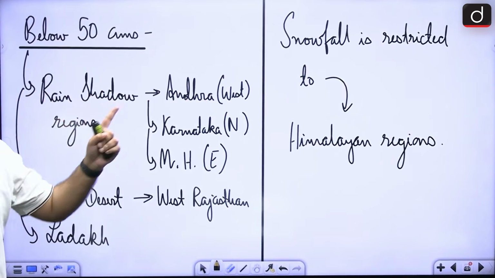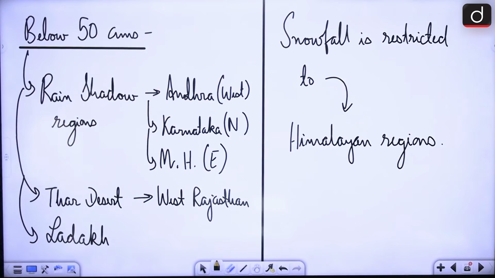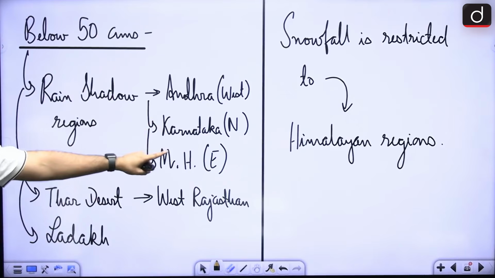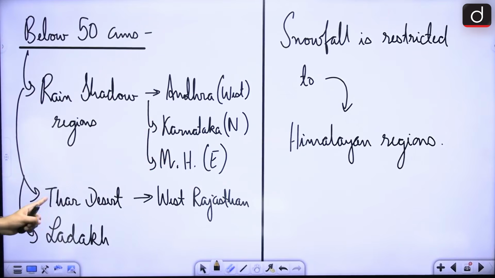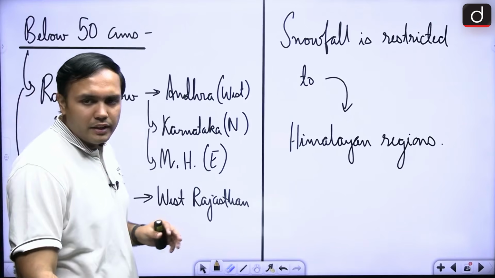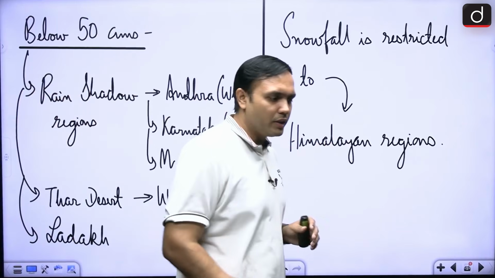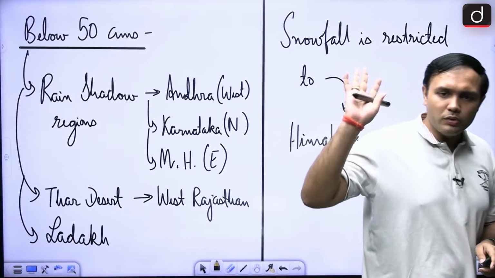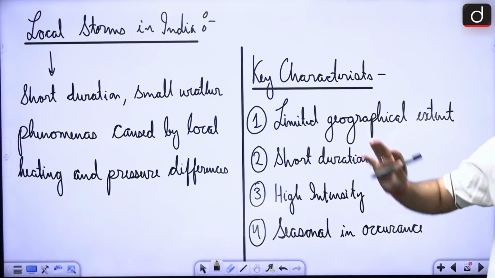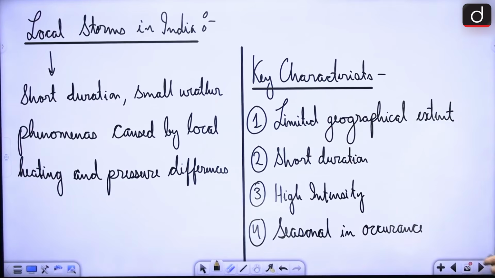It is the rain shadow region of Western Andhra, Northern Karnataka and Eastern Maharashtra, right? Then there is the Thar desert, especially the Western Rajasthan region, that is receiving such a low amount of rainfall. And then Ladakh is also receiving very little rainfall, right? Snowfall is generally restricted to the Himalayan regions only. So, snowfall is seen in the Himalayan regions. All right.